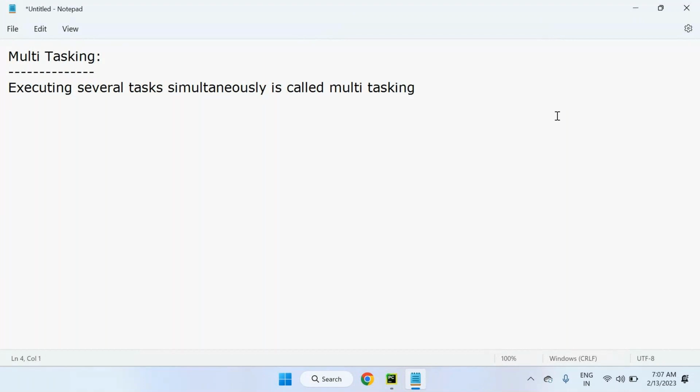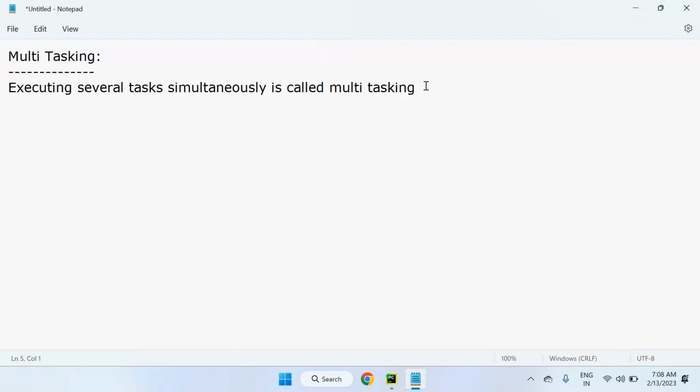Generally, in our daily life also we sometimes do multitasking, only to save time. The same here in object-oriented programming in Python. We can do multiple tasks in the same interval of time. That is called the multitasking concept. Multitasking means saving time. So executing several tasks simultaneously is called multitasking.